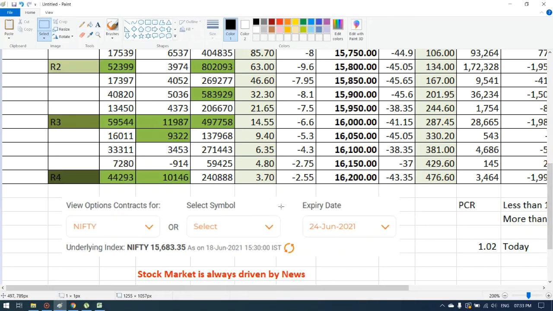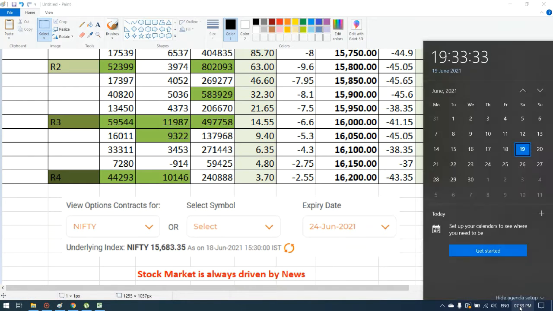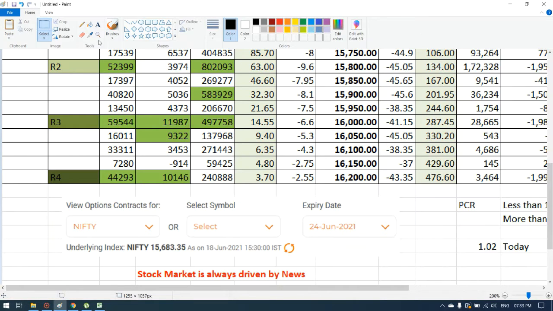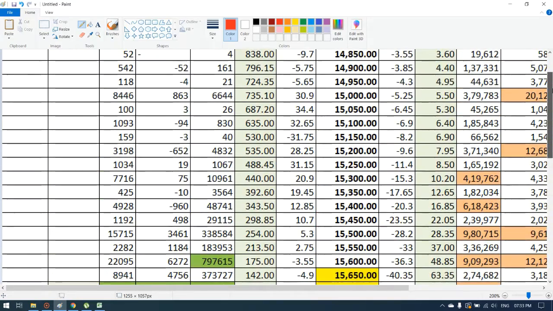I have taken the 24th June weekly expiry Nifty option chain analysis data, and by using this we will be predicting the market trend for 21st June 2021. The market closed at 15,683 on 18th June. This is the closing price, and I have taken the option chain for the same.